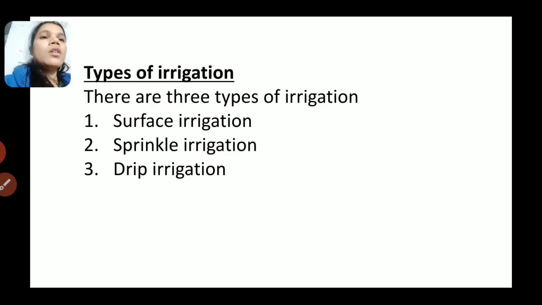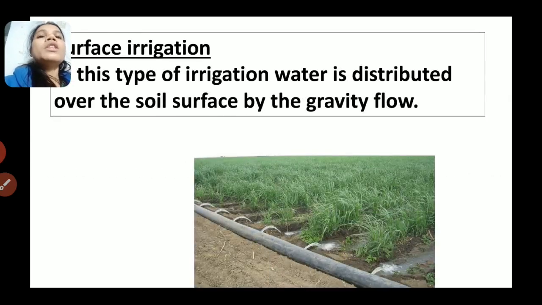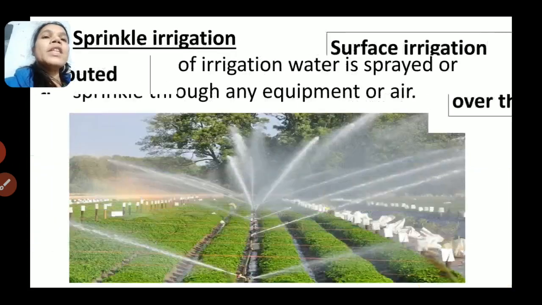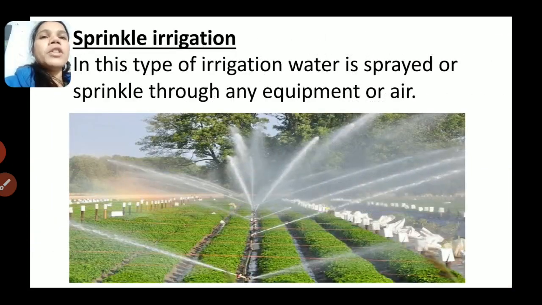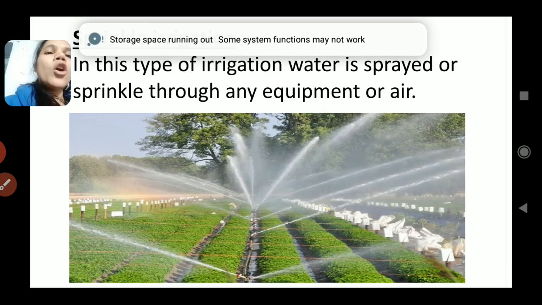Understood? Surface irrigation: in this type of irrigation, water is distributed over the soil surface by gravity flow. You can see this in the image. Next is sprinkler irrigation: water is sprayed or sprinkled through equipment or air.